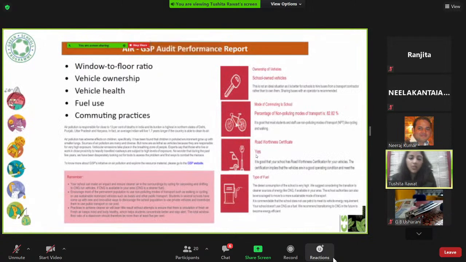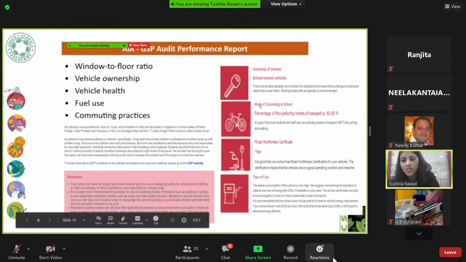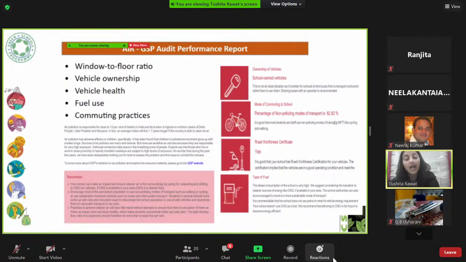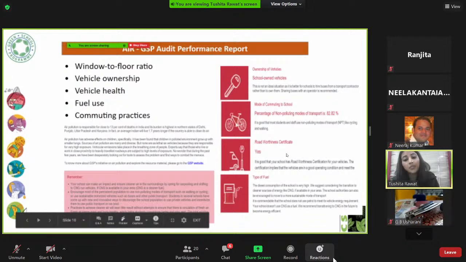Then after you submit the audit and we analyze, we give you a performance report. And in the air section of the performance report, we cover these aspects. We give you comments on the window to floor ratio of the school, vehicle ownership, which you mentioned in the audit, and we analyze how much fuel your school is using. So if you can see in this example here, we have told this particular school that the percentage of non-polluting modes of transport is 82%, which is high, and that means the practices are sustainable. The school is not creating pollution when it comes to commute. Then we discuss vehicle health, fuels that a school uses, and the commuting practices of a school.